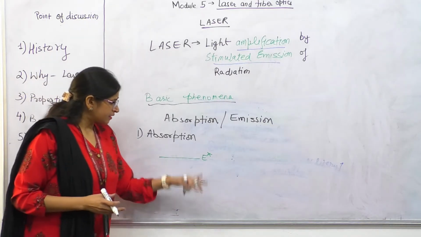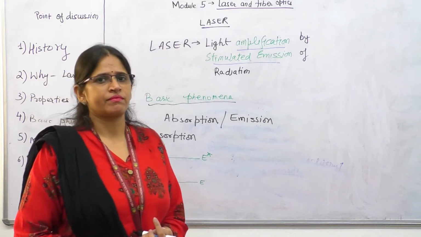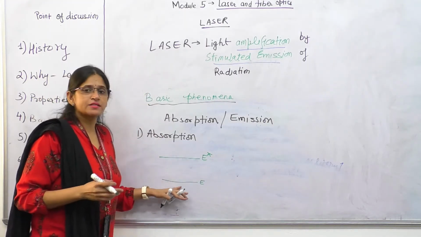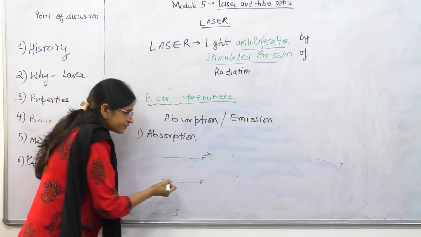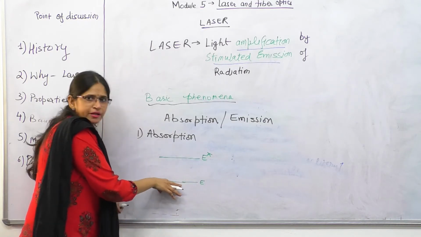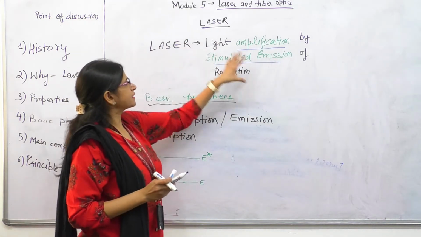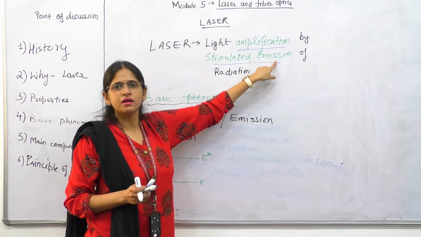So, where is the tendency of atoms to stay? Very right, you all are thinking. The tendency of atoms to stay is at the ground level. So, wherever the lower energy level is, the number of atoms will be lying over here only. Right? But now see, for laser, the process that is written is stimulated emission.